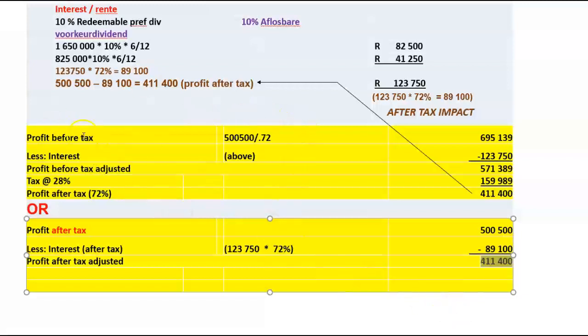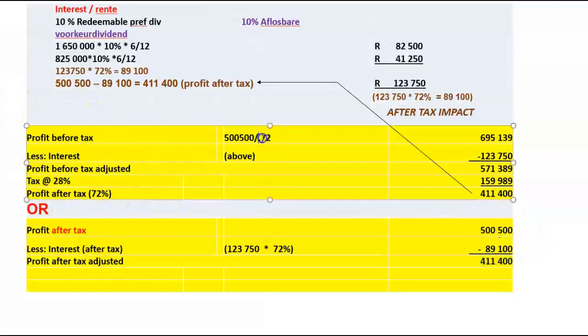We say profit before tax is the first thing that we have to calculate, and you will see a lot of calculations where you have to do more than one adjustment against profit before tax or profit after tax. Then this first method is the best method to work with. We convert our profit after tax first to a before tax figure. So we say profit after tax equals 72% of the total profit figure.